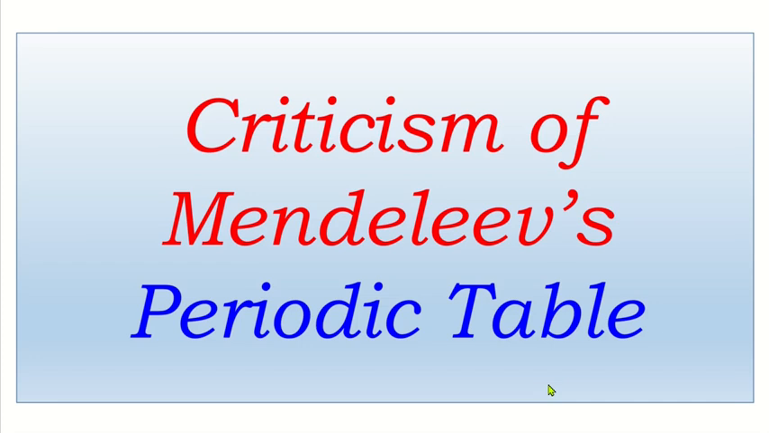Today we are talking about the criticism of Mendeleev periodic table. This is also called defects of Mendeleev periodic table. Let's have some important defects of periodic table which were criticized when Mendeleev presented this table. First, anomalous position of hydrogen.